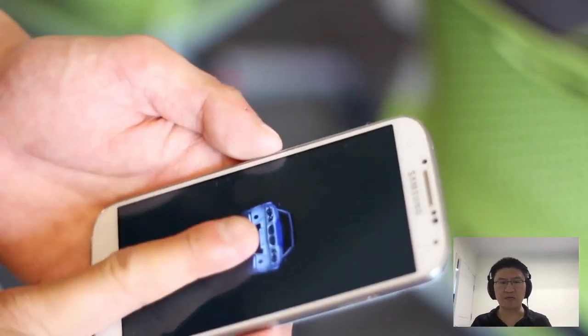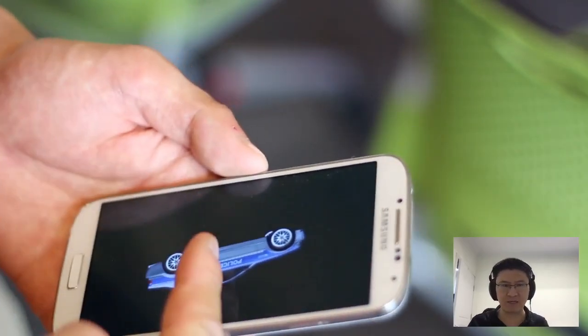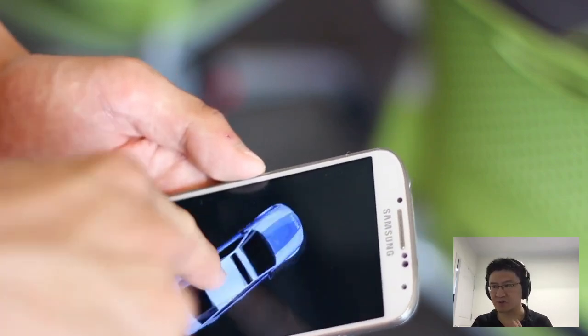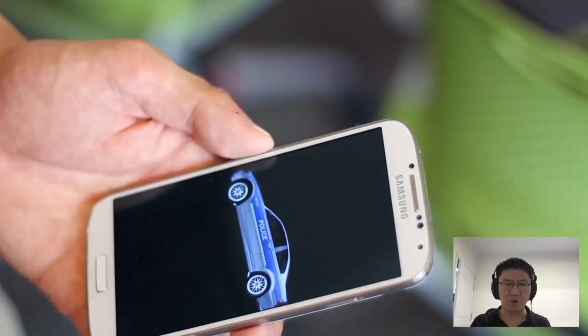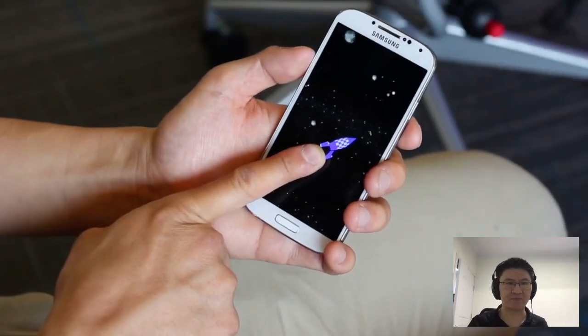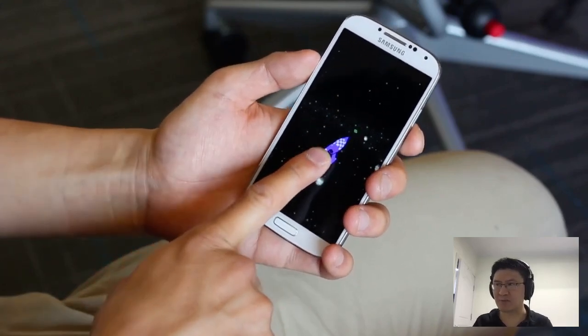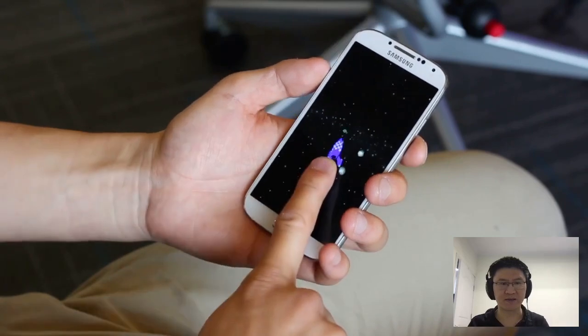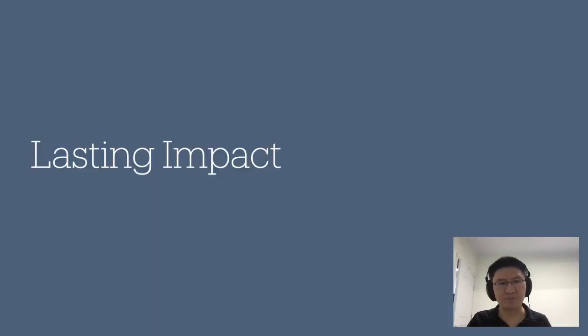On a phone, we can use the capacitive image to rotate a 3D model. So we can do 3D manipulations in all directions using the finger rotation. Or we can even play a game, controlling this little rocket ship in space. This is probably my favorite demo of them all. So that's a whirlwind tour through finger angle.